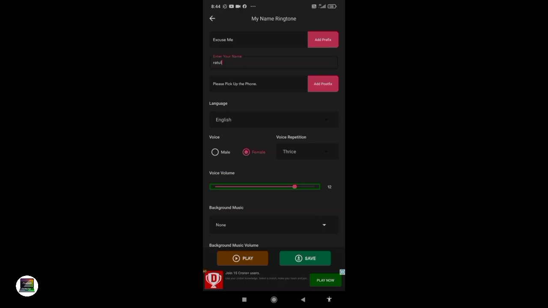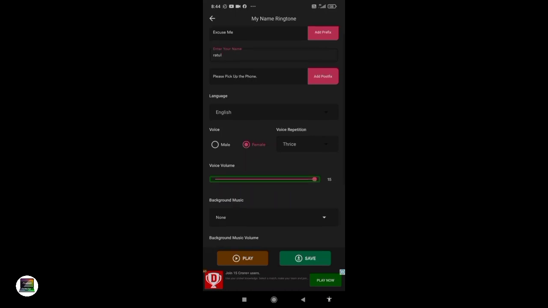Voice volume. Slider, 12. So if you want to choose 15, you can choose the volume. Background music. None. So by default it's set to none, but you can set some background music.